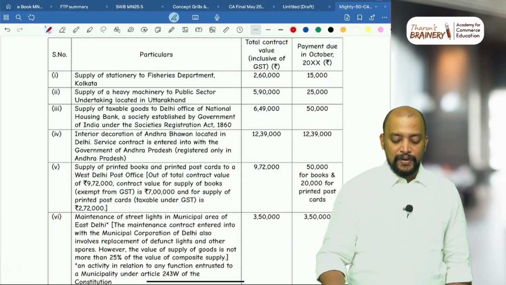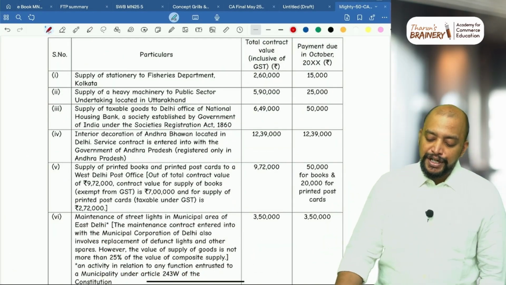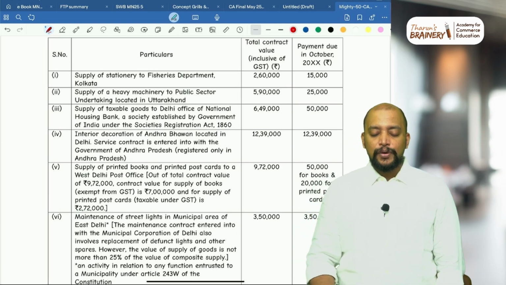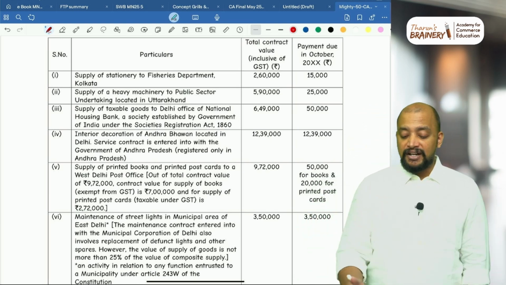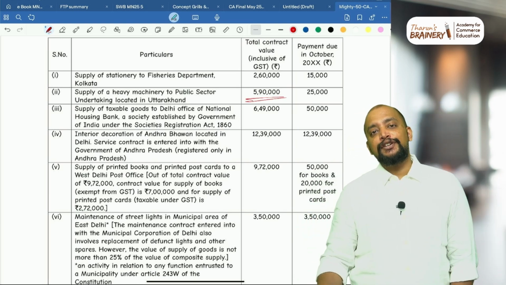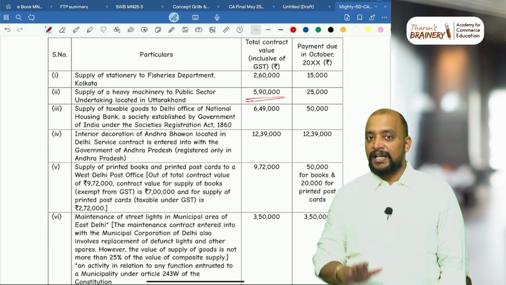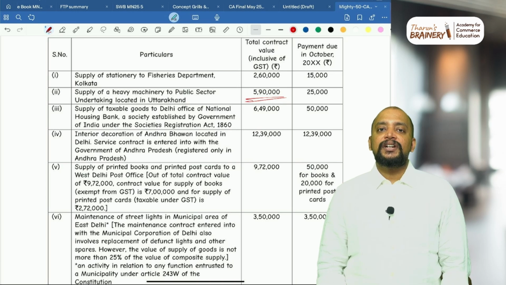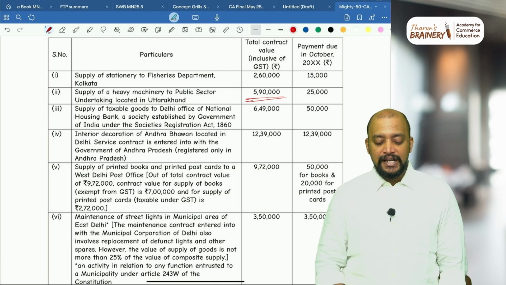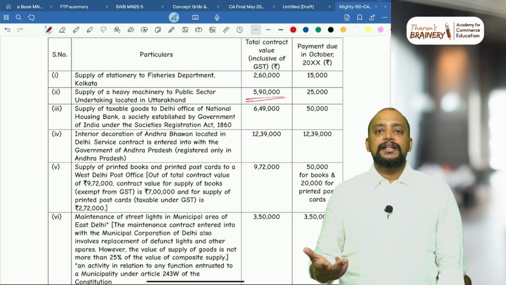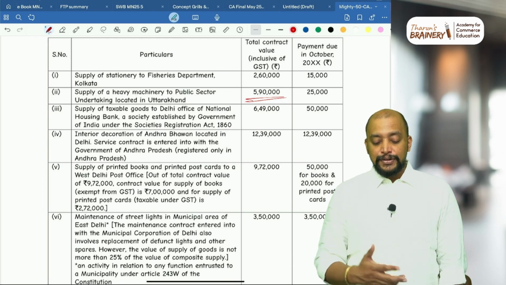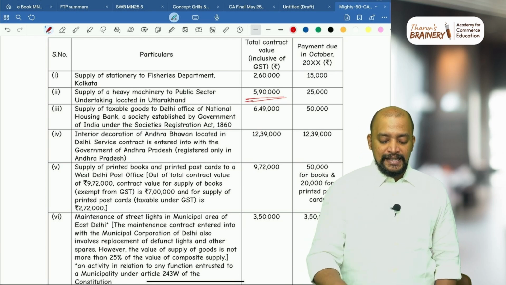Okay. Then second one, supply of heavy machinery to public sector undertaking located in Uttarakhand. Yes, definitely 5,90,000 inclusive of GST. If you take out GST also, it is exceeding 2,50,000. So TDS will be applicable. Second point, after the value, the next thing you need to check is whether it is intrastate or interstate.